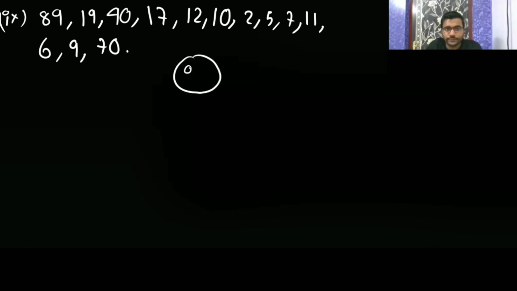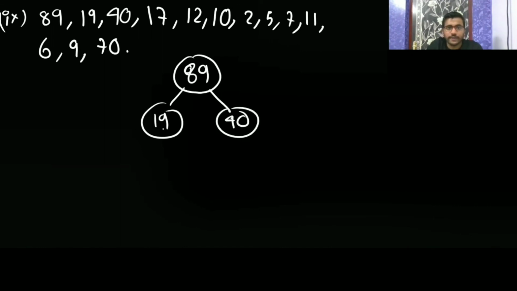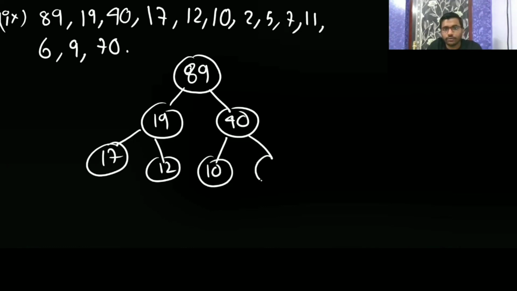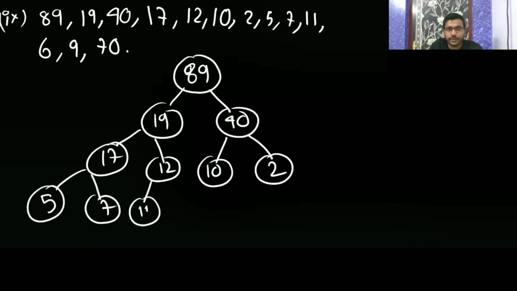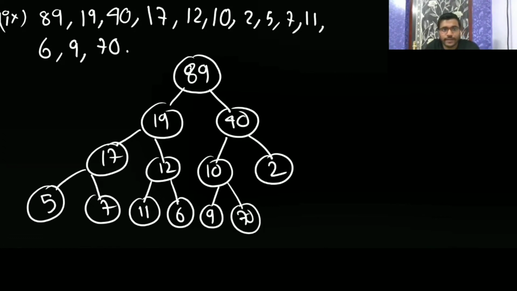First 89, then 19, then 40, then 17, then 12, then 10, then 2, then 5, then 7, then 11, then 6, then 9, then 70. So A dot length is going to your 13 elements.